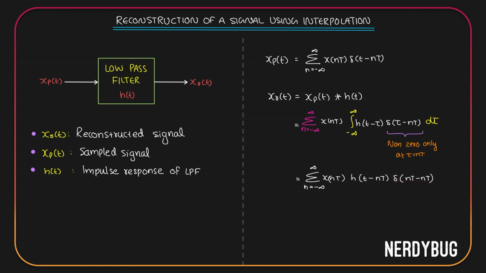But this becomes delta of 0. Delta of 0 is 1. So let us remove it. Finally, we get xr of t, which is the output of our low pass filter, or the reconstructed signal, is summation from n equals minus infinity to infinity, x of nt, h of t minus nt.